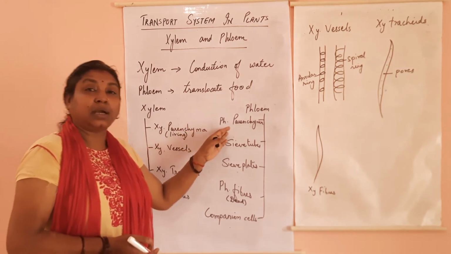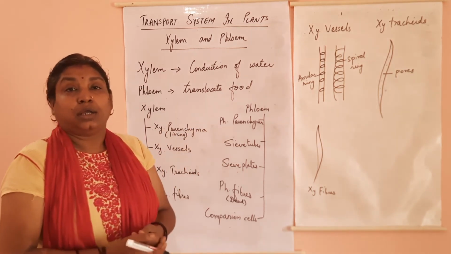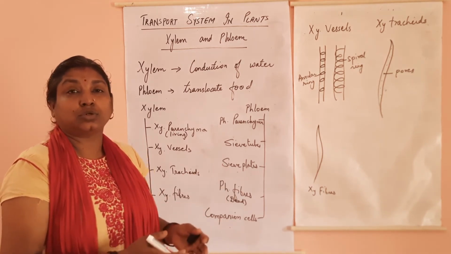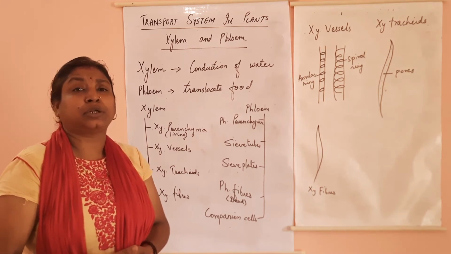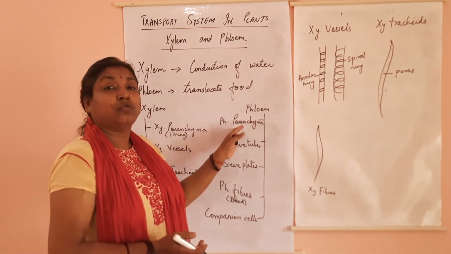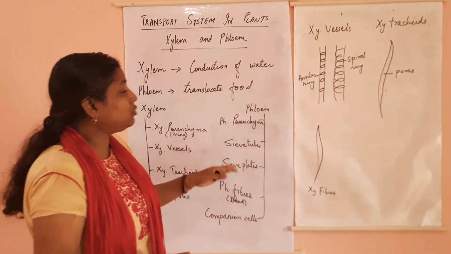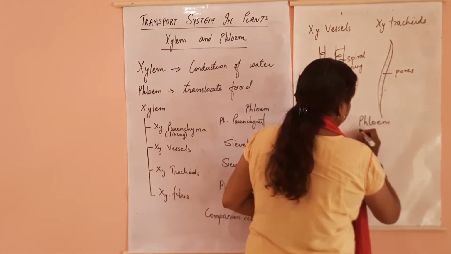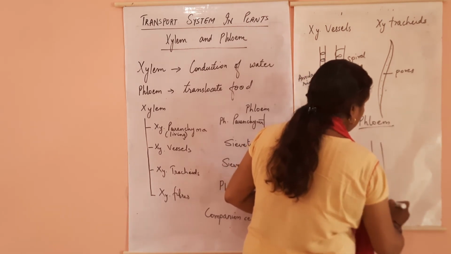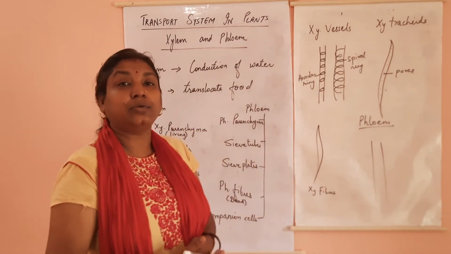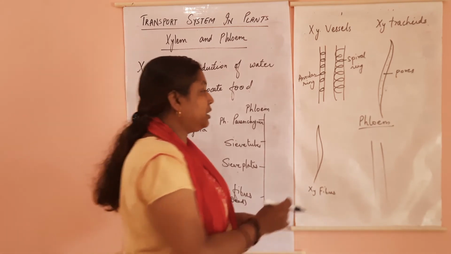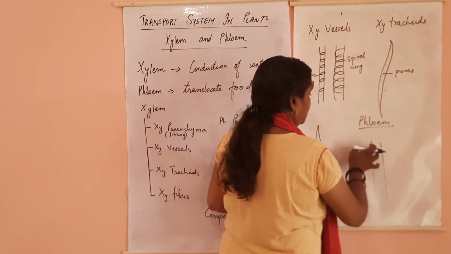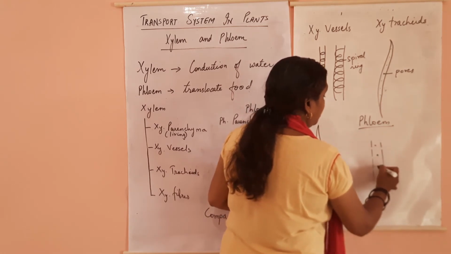Again phloem parenchyma, they are thin walled and help in storage of food, that is starch, fat, organic materials, all these things are stored in phloem parenchyma. Then coming to sieve tube, again sieve tube is a cylindrical thin walled tubular structure but it has perforations. It has perforations or pores throughout.